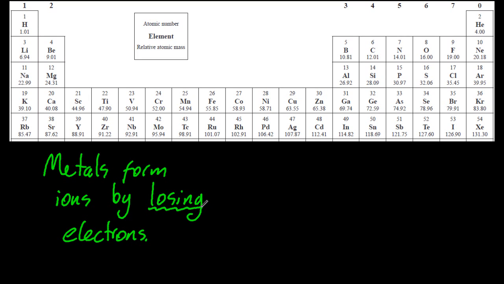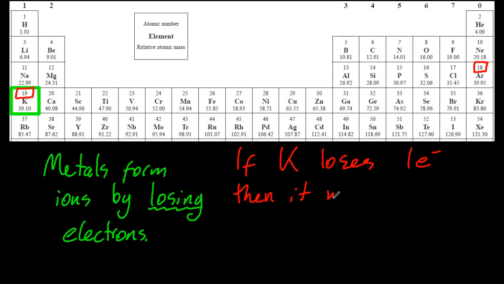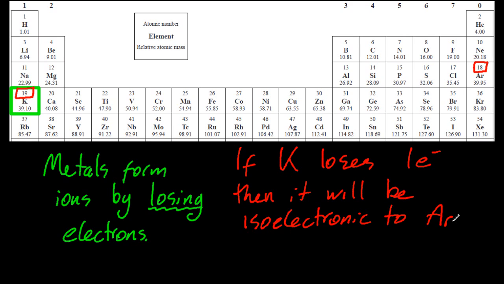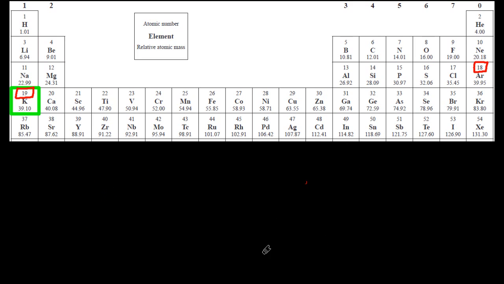Again, hugely fundamental. Let's choose potassium. The atomic number is 19, which means it has 19 electrons. And if it can lose one, it will have 18. And that's the same as argon, isoelectronic to argon. If potassium loses one electron, then it will be isoelectronic to argon. So it's going to be stable. Potassium will become stable and an ion if it can just lose one electron. Now, we put square brackets around argon, which also means isoelectronic to argon, the same electron configuration as argon.